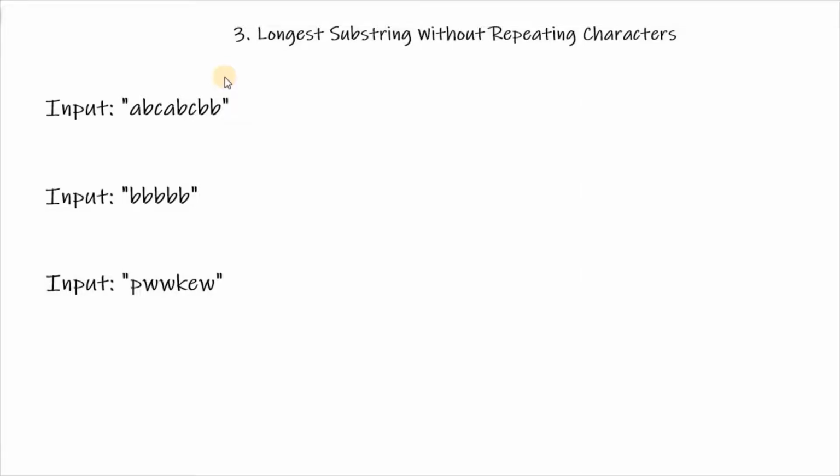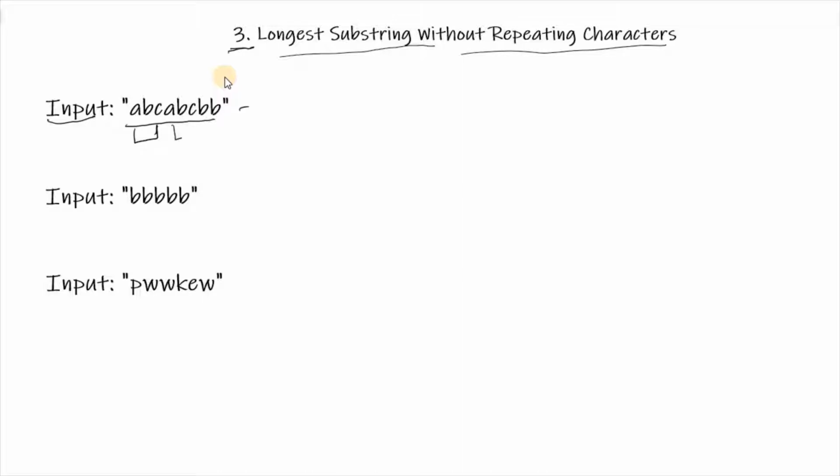Hello. So today we are going to solve question number 3 from Leetcode, which is longest substring without repeating characters. The question is to find a substring from a given input which doesn't have any repeating characters. For example, for this input we can see ABC is a substring which doesn't have any repeating character, meaning it has all unique characters.